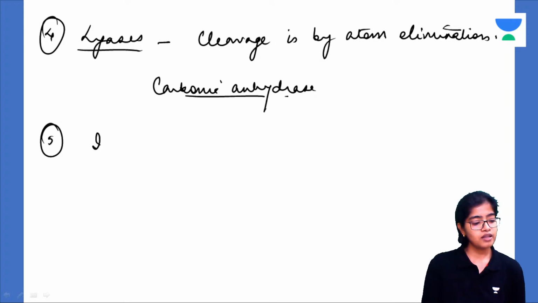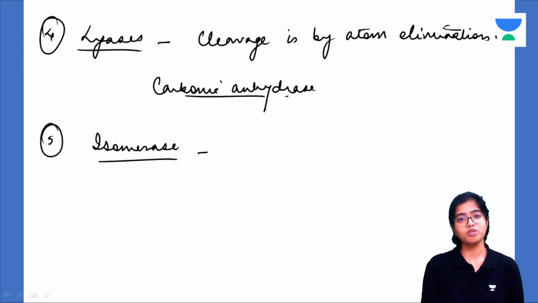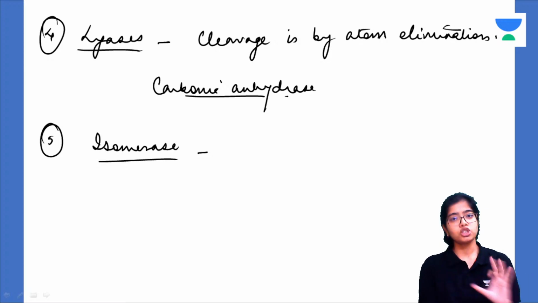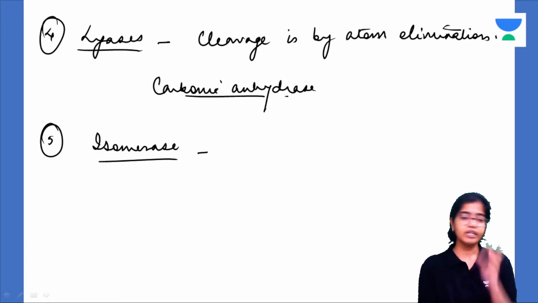Okay, next group is isomerase. A lot of enzymes, especially in glucose metabolism, you have read isomerase, right? There will be changes in the structural conformity, without changing the overall formula.